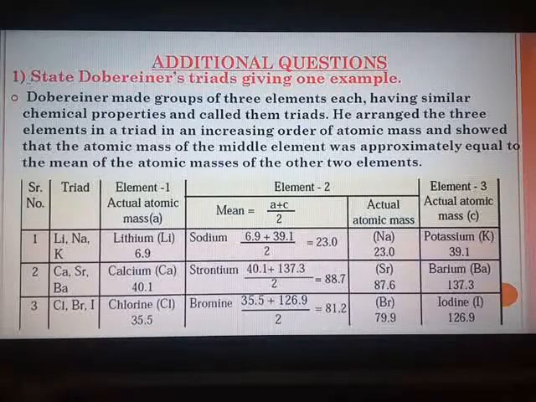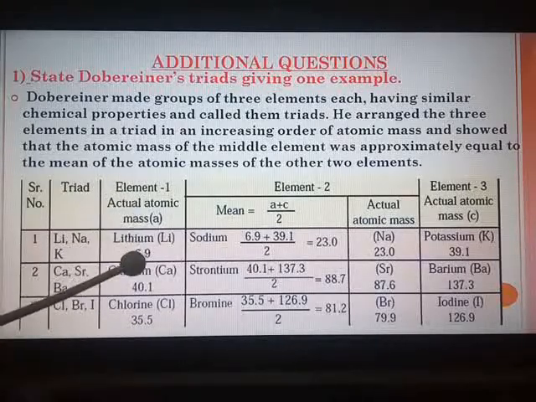Now here the point which I forgot to tell you last time is, you can see in this example 3 triads are given. The first one is lithium, sodium, potassium. Second one is calcium, strontium, barium. Third one is chlorine, bromine, iodine.